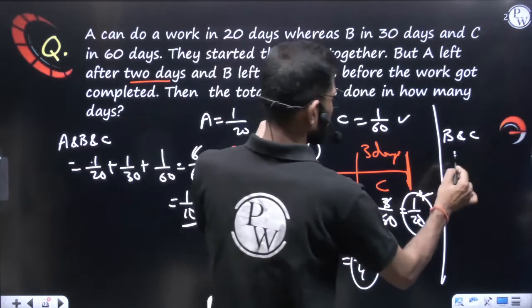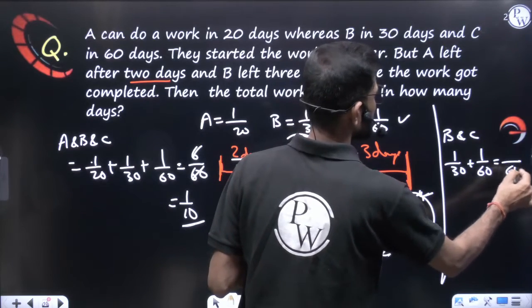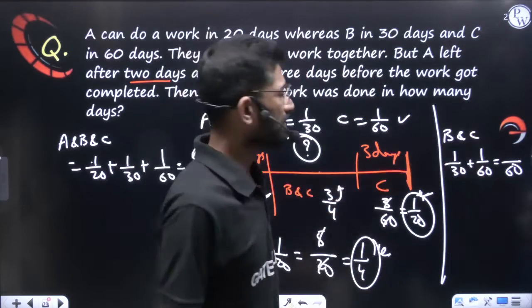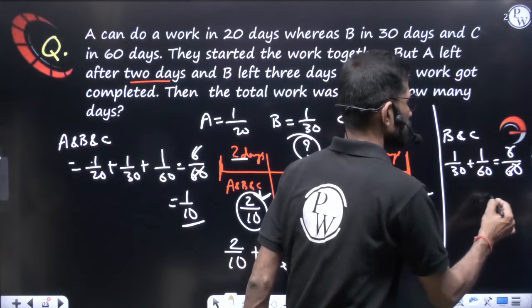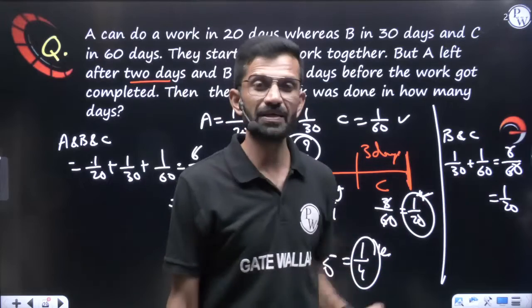B 1 day work is 1 by 30. C 1 day work is 1 by 60. Both if you add, LCM comes 60 and the numerator will come 2 plus 1, that is 3. 3 by 60 means you will be getting 1 by 20. B and C together per day work is coming 1 by 20.